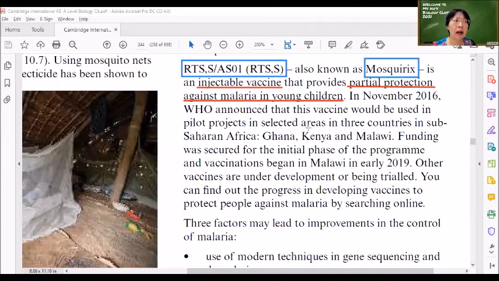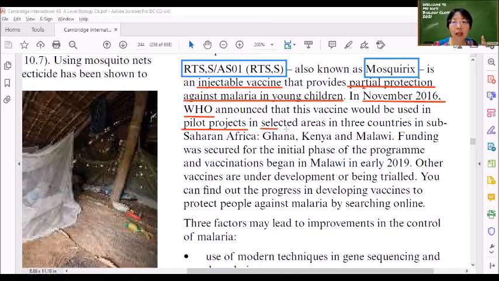young children, if they are not protected under the mosquito net, right? So let's say the house is open and mosquitoes can fly in anytime. Then how do we protect them? So we have to provide them with a vaccine, right? At least it can provide partial protection. This one was developed in November 2016, recently, only a few years back, right? So WHO announced that this vaccine would be used in pilot projects. Pilot project means this is a first trial on a big scale. After this has been developed in the lab, the first testing, the pilot projects.